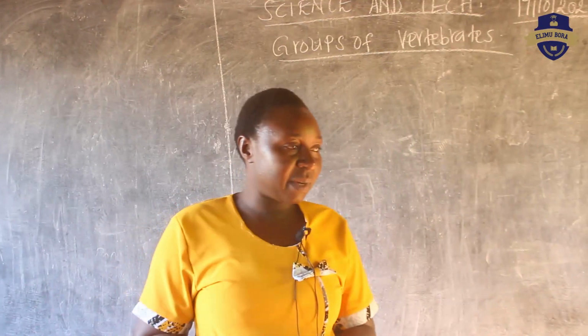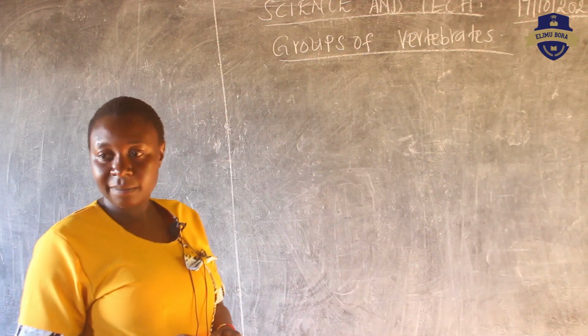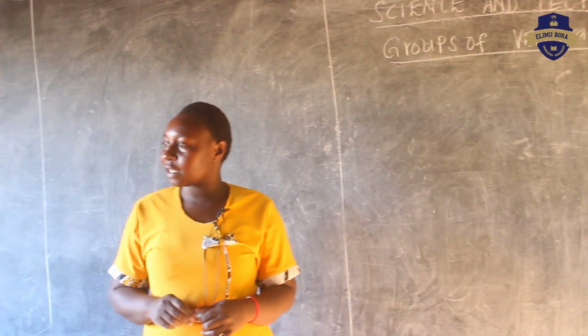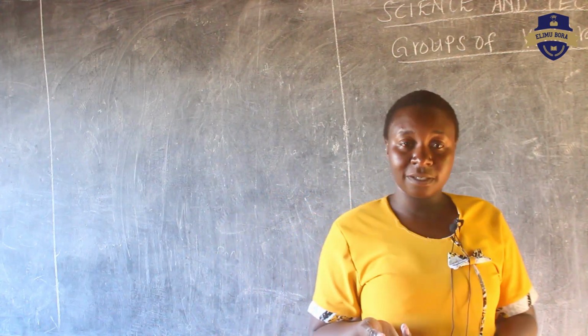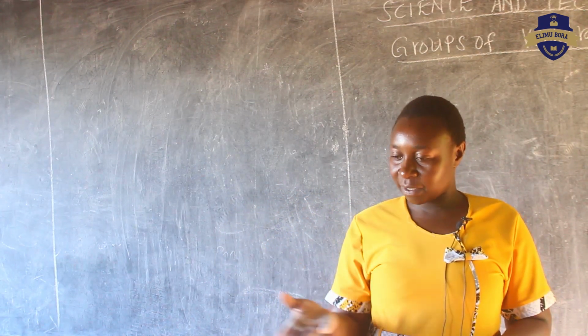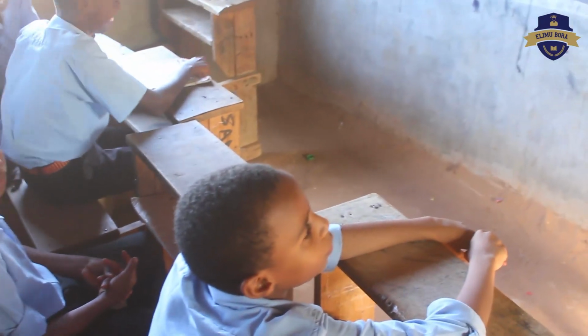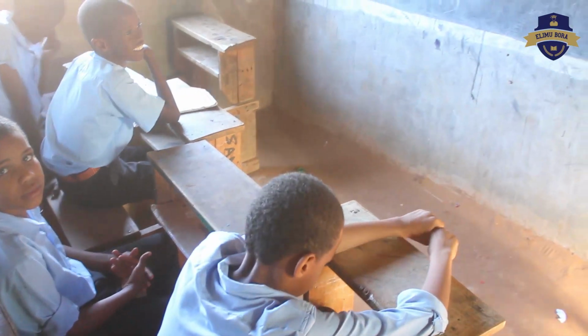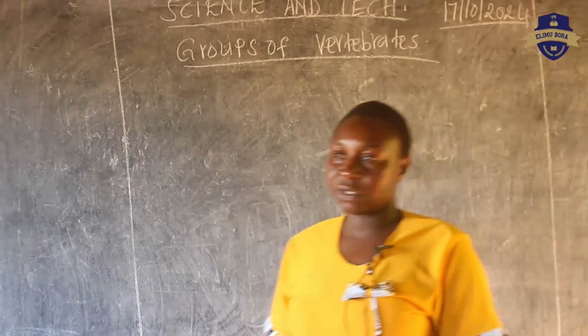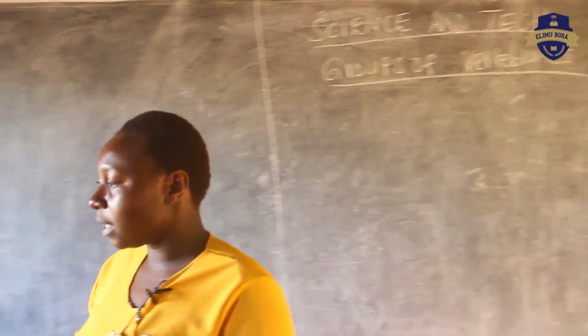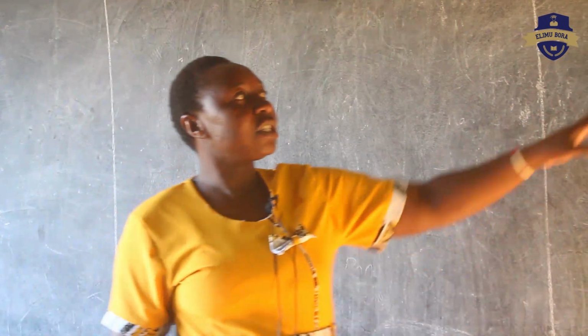Everybody say invertebrates. Invertebrates. So who can remind us from the previous lesson, what are invertebrates? Yes? He's saying that invertebrates are animals without backbone. So that is what we said. Those animals that do not have backbone, we call them invertebrates. Then we also looked at the other group, which is vertebrates.